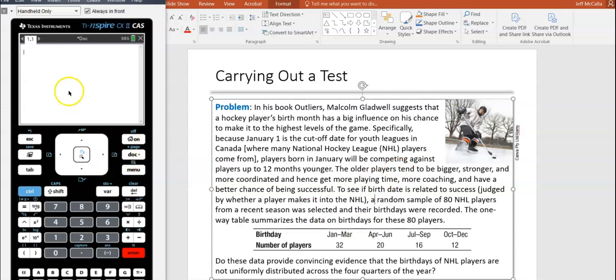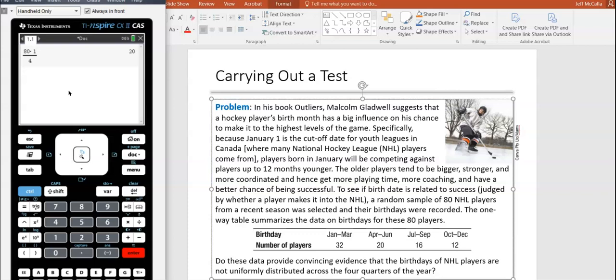So the formula for expected count is n times p. So we have 80 times the probability of success. We think that ideally it's one out of 4 here. So 20 would be the answer here. So for each of those would be 20. So January, March, I would put 20.